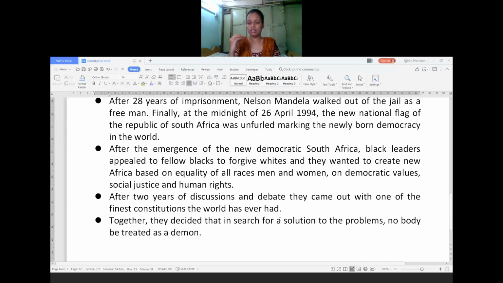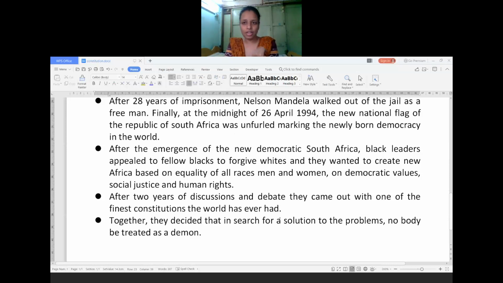After a lot of discussion and debates, they started going to other countries in search of democratic values. From America, they adopted the preamble. They took it because America was the first country in the world to adopt the democratic form of government. Some people were influenced by the American administration and the American constitution, so they adopted the preamble from America.